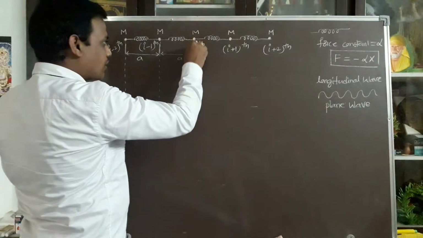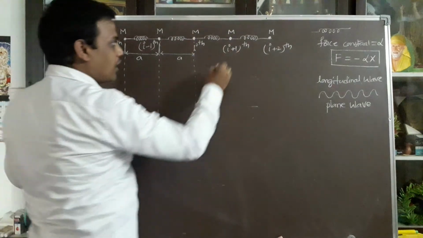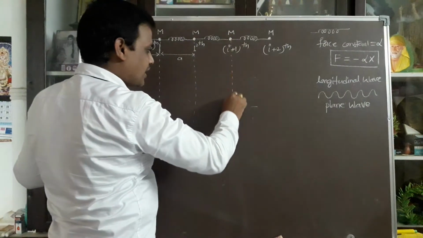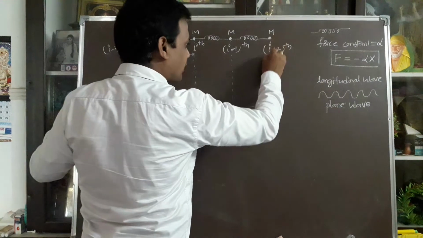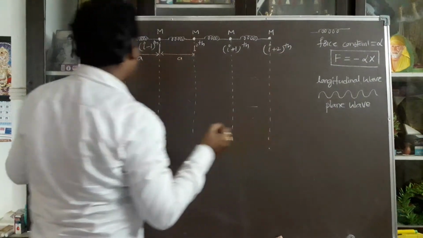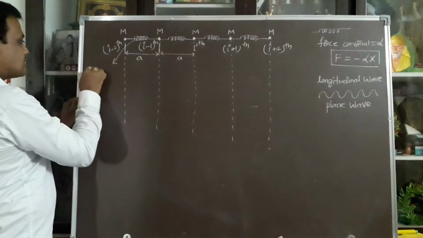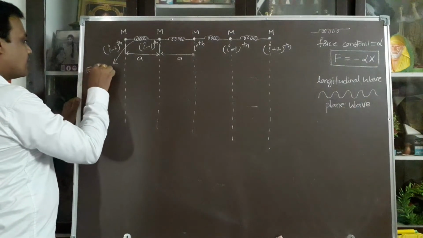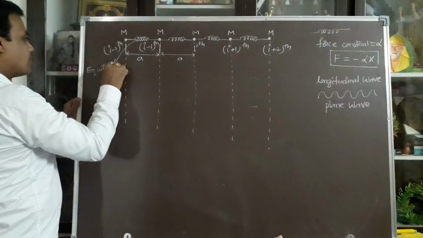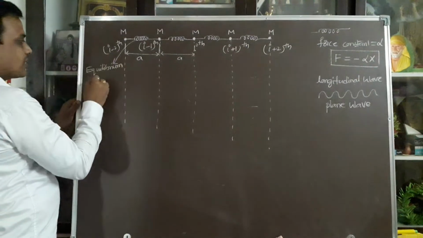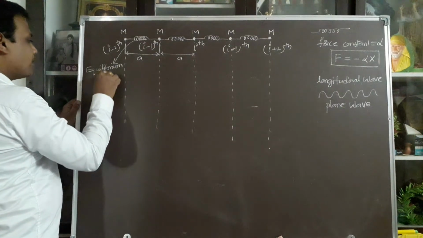The dotted line represents the positions taken initially. This diagram can be taken as the equilibrium position. This initial position is the equilibrium position.